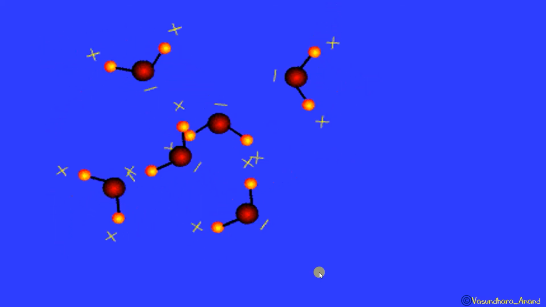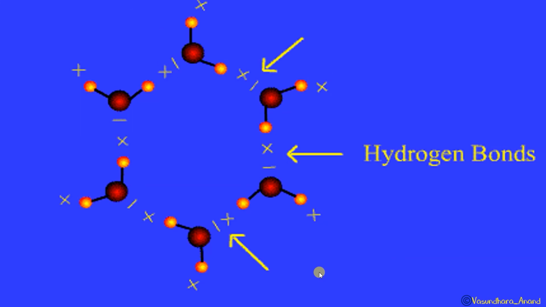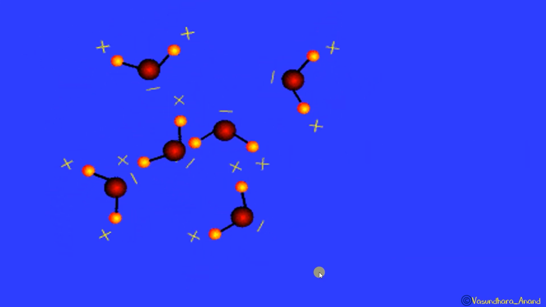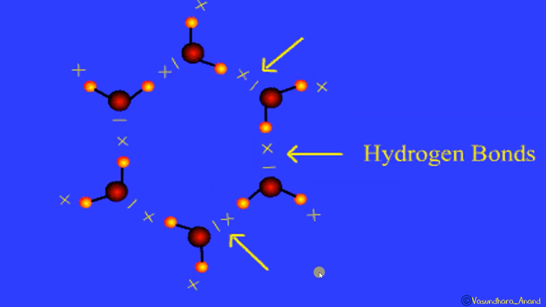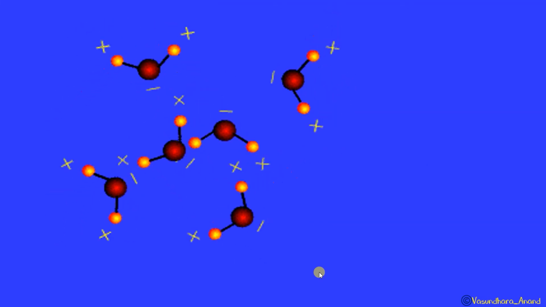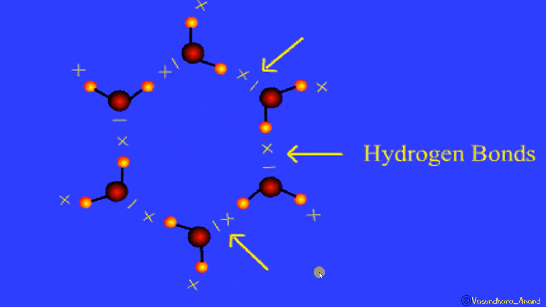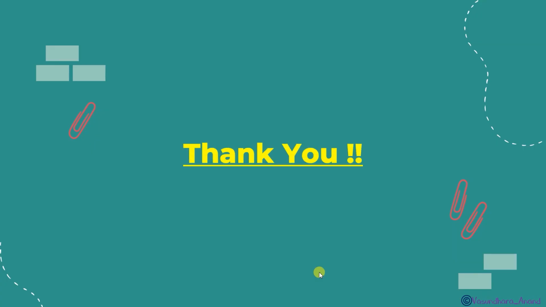Okay, this is another GIF. We can see how they are forming a bond, plus minus, that interaction is there, isn't it? And this plus minus is actually a force of attraction between the electronegative element and the hydrogen of the other molecule.